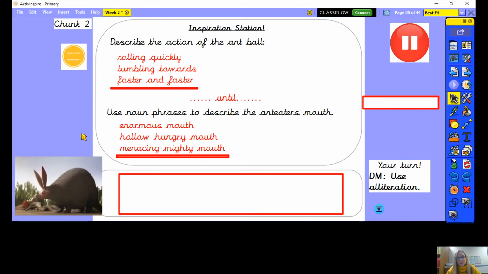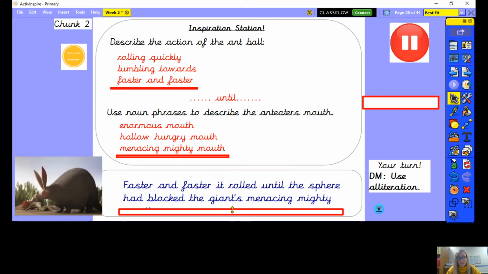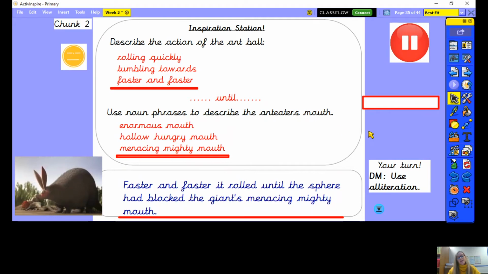So for our next chunk of writing then, we're thinking about describing the action of the ball rolling towards the anteater until, and then we're just going to describe the anteater's mouth sucking up that ant ball, or blocking, the ant ball is blocking the mouth. So here's my model that I've written of this next chunk of writing. So my sentence is, faster and faster it rolled until the sphere had blocked the giant's menacing, mighty mouth.